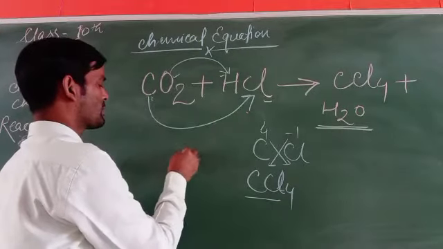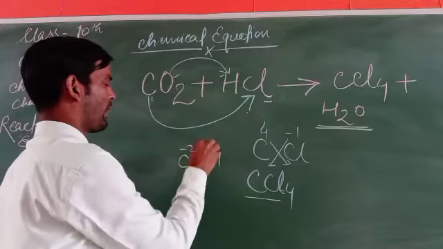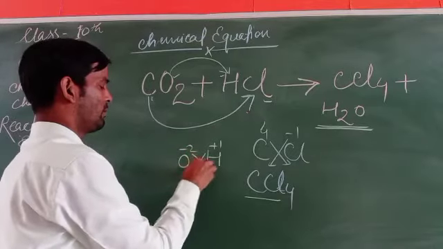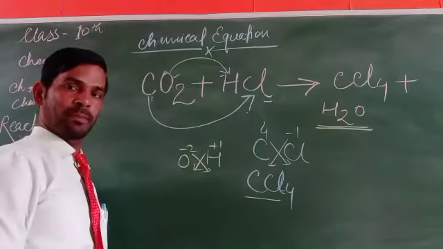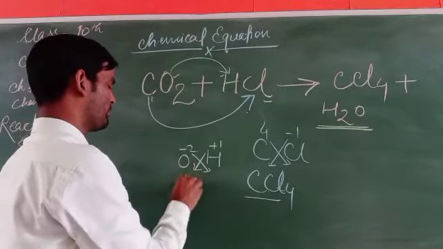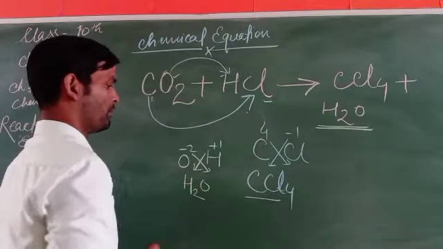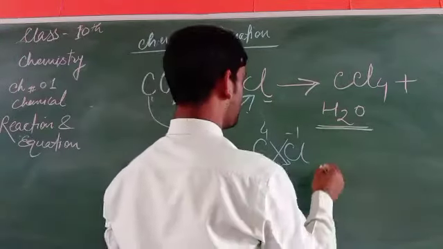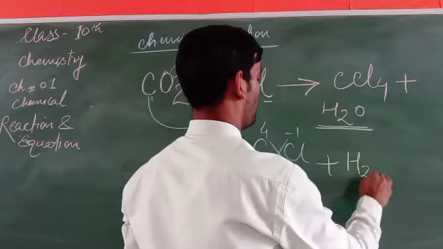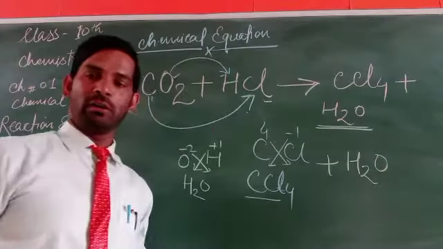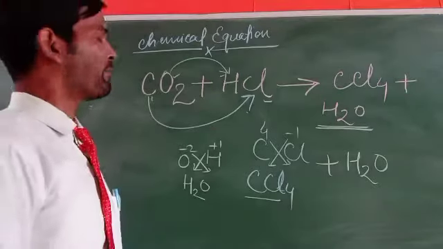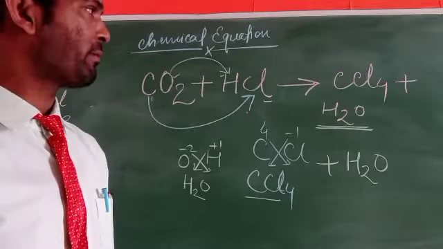Oxygen having valency 2 and hydrogen having valency 1, so it should be written H2O. So we have to write H2O. Now how will we explain this?